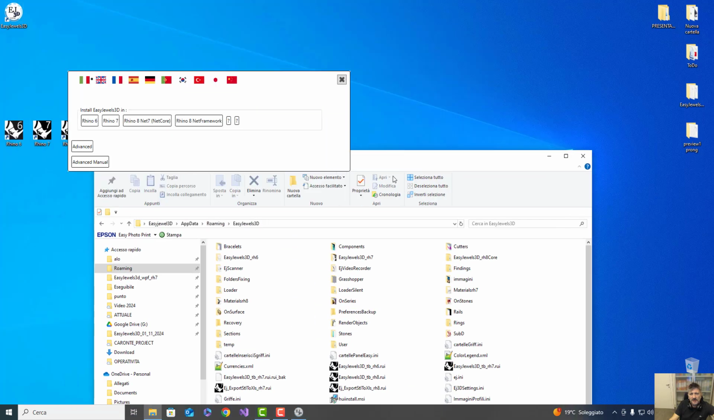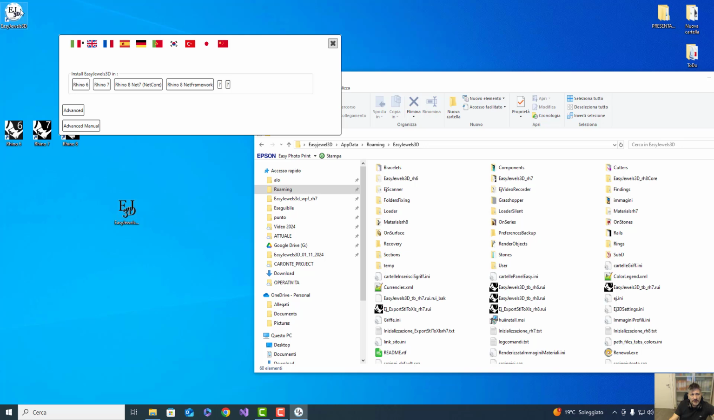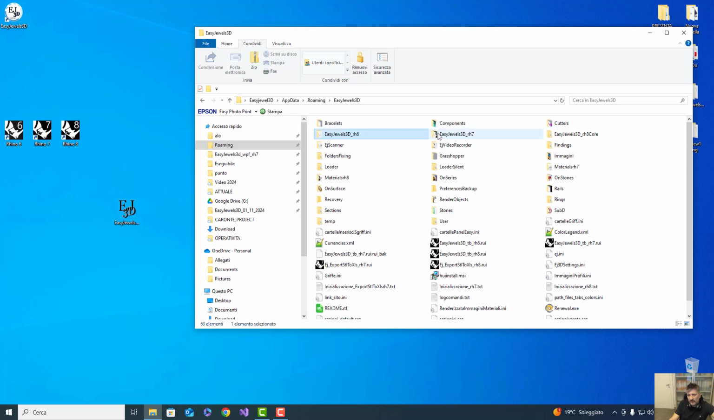And this is the loader, this one. You don't need it because we do it manually now. So close. Yes. You haven't installed anything. Do you want to exit? Yes. Perfect. Now in the EasyJewels3d folder you have these 3 folders here for Rhino 6, Rhino 7, Rhino 8, and